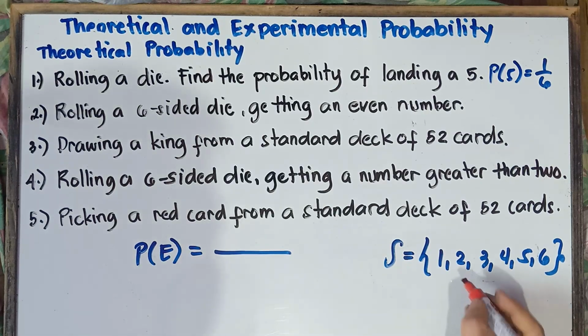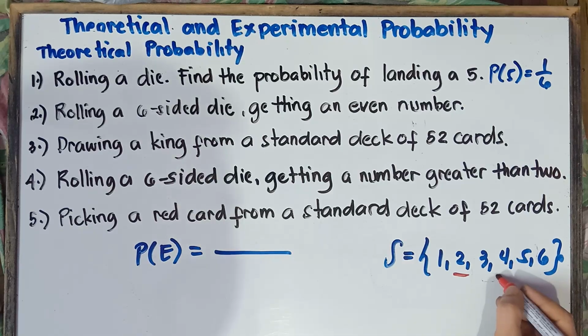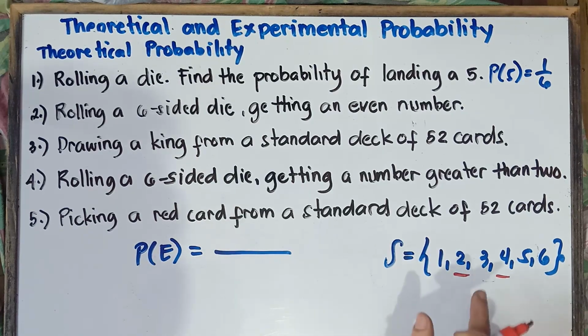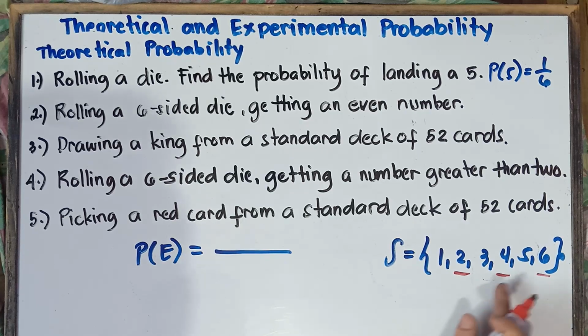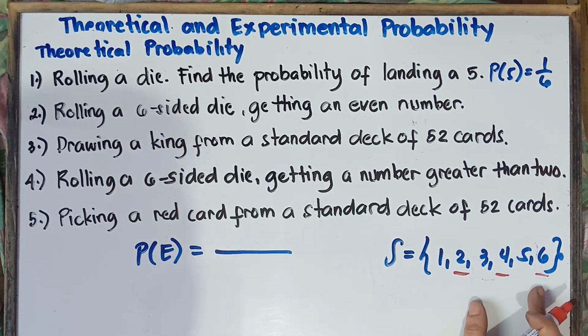That's correct. That would be 2. 2 is an even number. 4 is an even number. We can divide 2 by 2, that would be equal to 1. 4 divided by 2, that would be equal to 2. What else, class? That's correct. That would be 6. 6 divided by 2, that would be equal to 3. So therefore, class, 2, 4, and 6, those are even numbers.